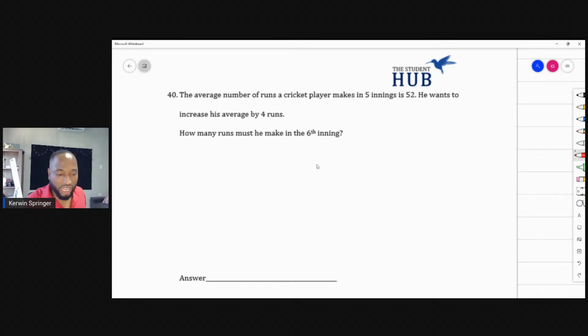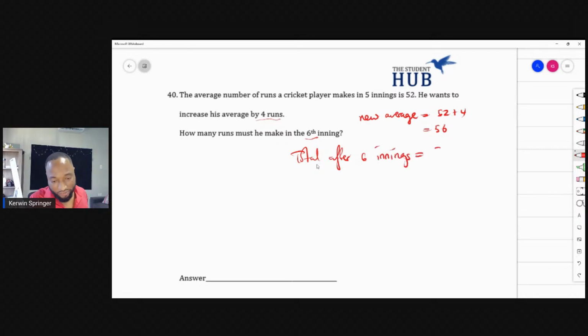So he wants to increase his average by 4 runs. So he wants his new average to be 52 plus 4. He wants it to be 56. How many more runs must he make in the 6th innings? If his average is 56 after 6 innings, the total after 6 innings will be the 56, the average in 1 innings, times the 6. 56 times 6, 6 sixes are 36, bring across the 3. 6 fives, 30 plus 3, 336 runs in total.